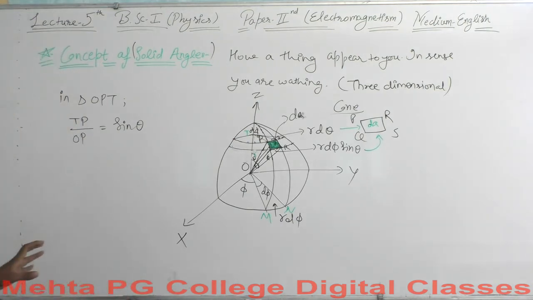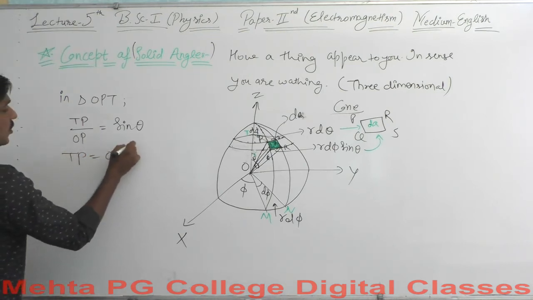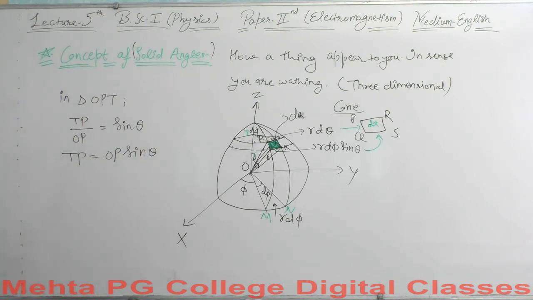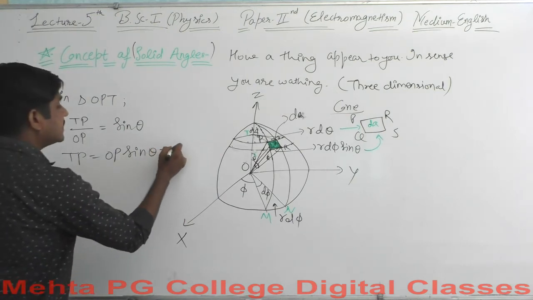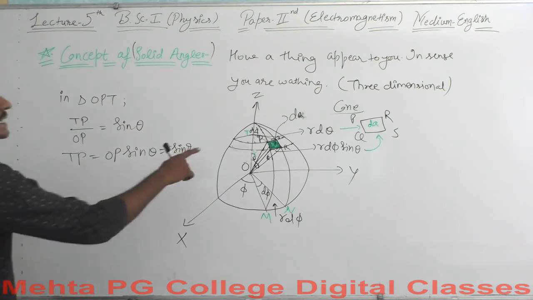So what will be the value of TP here? TP will be equal to OP sin of theta, and the value of OP is the displacement, you say R. This will be R sin of theta. Similarly, you can calculate SP.